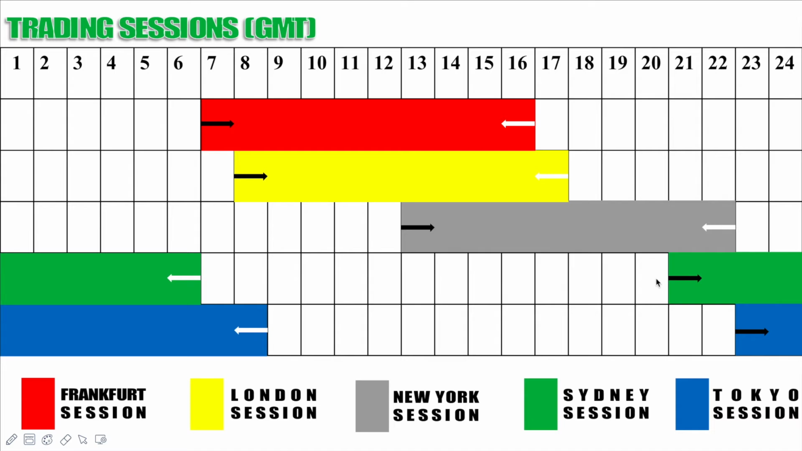Then Sydney session, as you can see, starts by 9 p.m. That's here. The black arrow points to the starting time or the opening time, while the white arrows point to the closing time. So Sydney session starts by 9 p.m, which is this black arrow. If you check, you see that it is under this 9 o'clock column. Remember, my time format is in 24 hours, not in 12 hours.